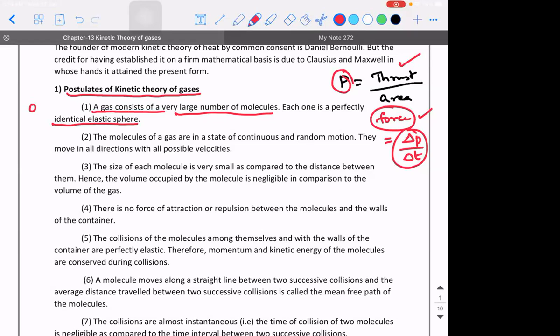Second, the molecules of a gas are in a state of continuous and random motion. They move in all directions with all possible velocities. Generally, we call this what kind of motion? It's called Brownian motion. I hope you would have heard this word.